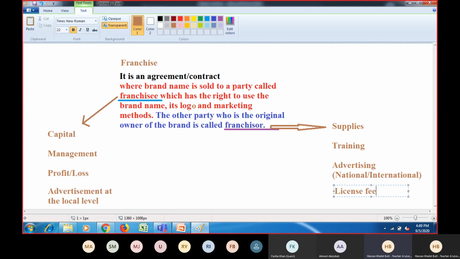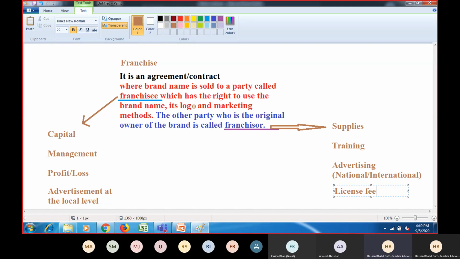If the brand is not very famous, that fee might be minimal. But if the brand is very famous, it might be huge. For example, it could be from 25 lakh to maybe 1 million or 10 million. Who knows? Depending on the popularity of the brand.